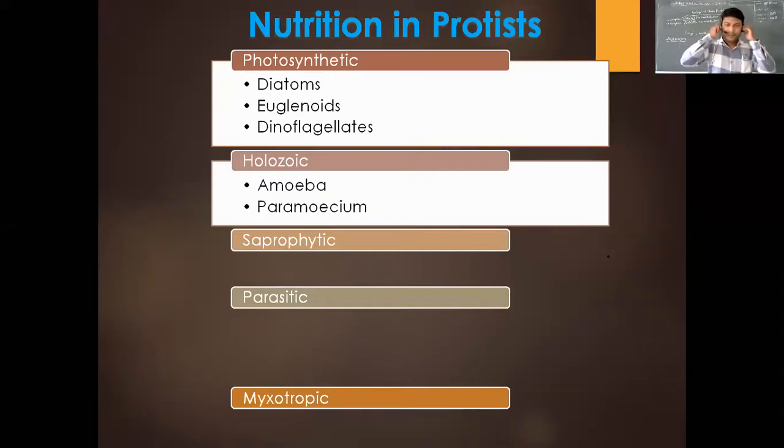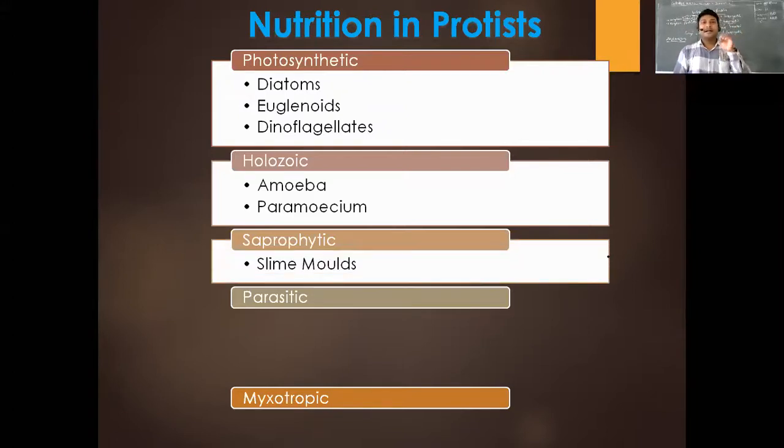Next, we are going to have the saprophytic mode of nutrition. As the name suggests, they feed on dead and decaying organic matter, as we discussed yesterday also. One example of that is the slime molds. These are very interesting organisms. Slime molds, I have a video to show you. If I'm not able to show you now, I'm going to send you the link. In my opinion, you must see that video, how unique these slime molds are and how different they are from the remaining living organisms. I'm going to send you the link, or if I get time, I'm going to play it here also.